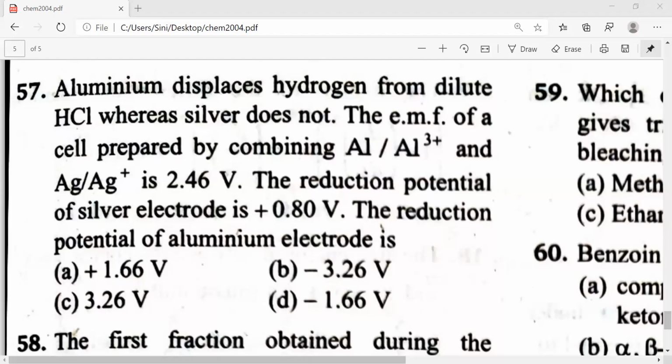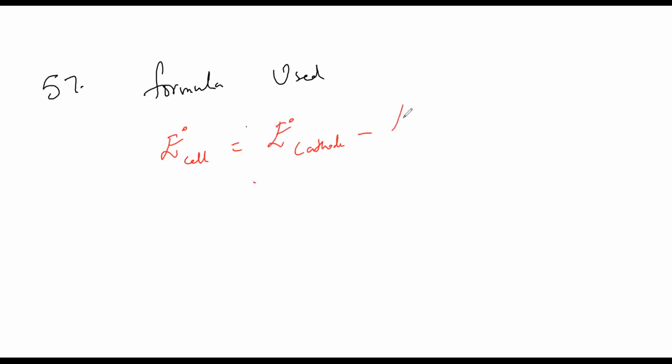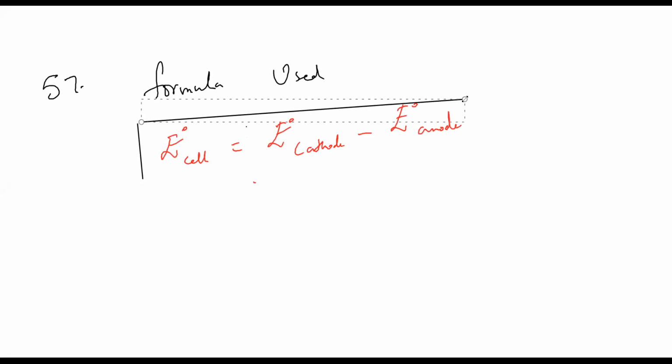Different answers I'm getting, so I think better I'll do it. Formula used: E naught cell is equal to E naught cathode minus E naught anode. So clearly the E naught cell is given as 2.46 for us.